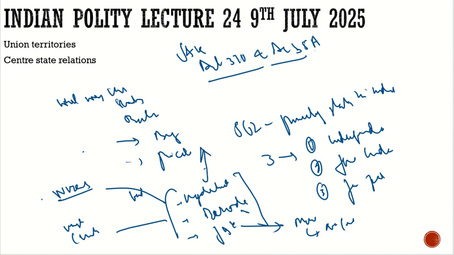So what did Hyderabad choose? Hyderabad chose that it would remain independent. If you look at the map of India, with Hyderabad independent, or sided with Pakistan, it would have been a big problem for us. So this was an issue. And Baroda, the Muslim leader was there, also chose to be independent. And Jammu and Kashmir also chose to be independent.